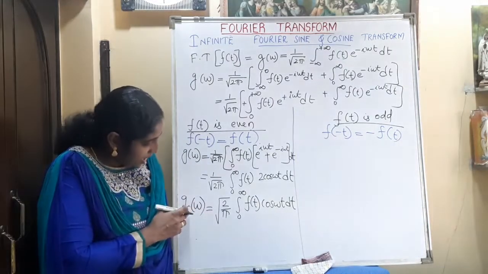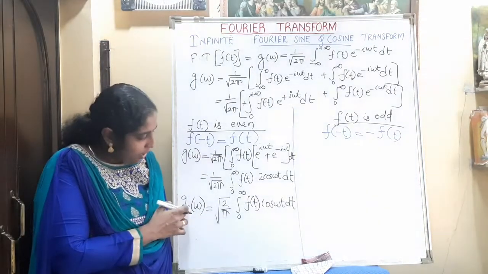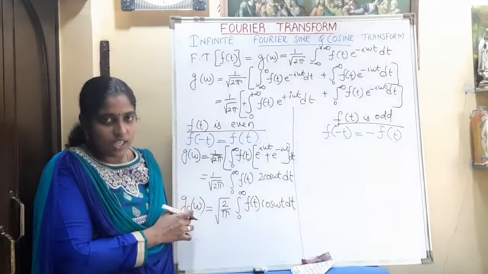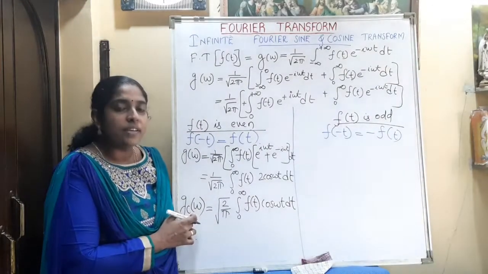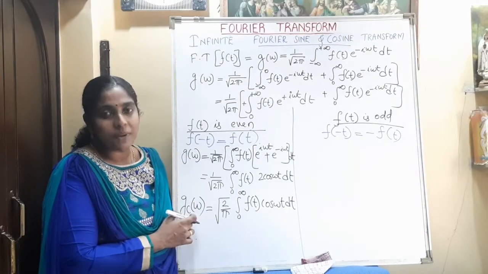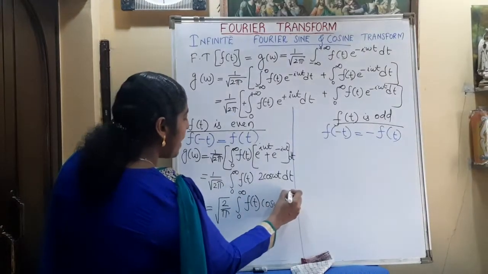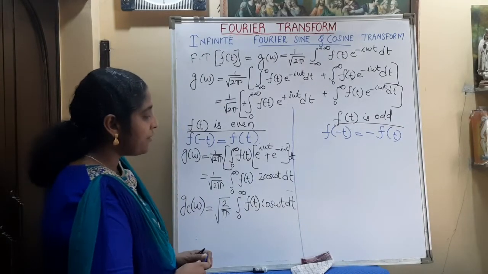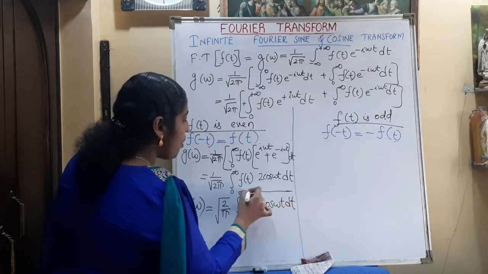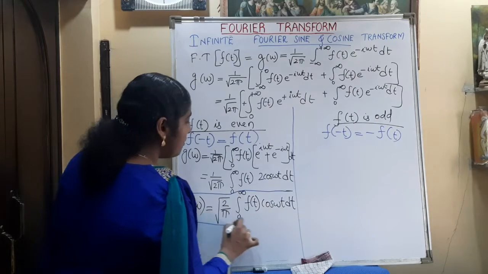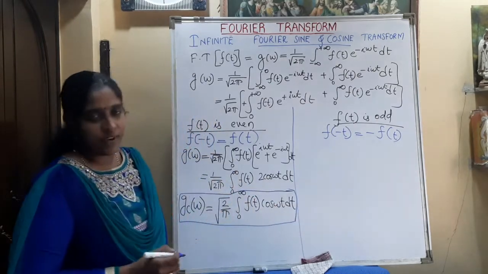This transformation is known as the cosine Fourier transformation. In order to denote this cos, we are writing Gc of omega. The cosine infinite Fourier transformation expression is Gc of omega is equal to root of 2 by pi integral 0 to infinity f of t cos omega t dt. What have we applied here? We applied the concept of even function.